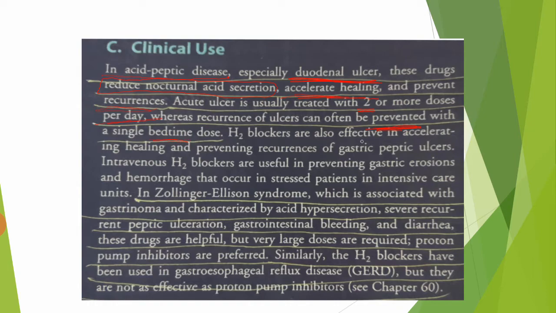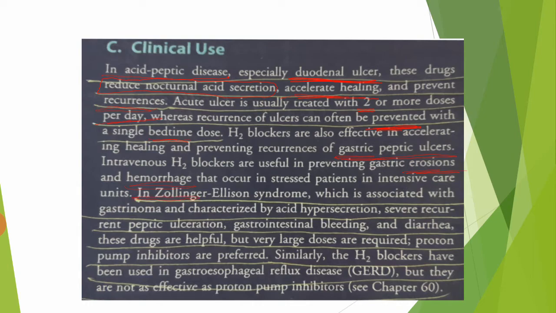H2 blockers are also effective in accelerating healing and preventing recurrences of gastric peptic ulcers. Intravenous H2 blockers are useful in preventing gastric erosions and hemorrhage that occur in stressed patients in intensive care units.